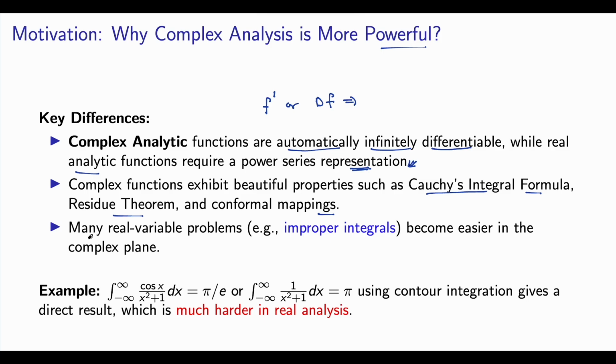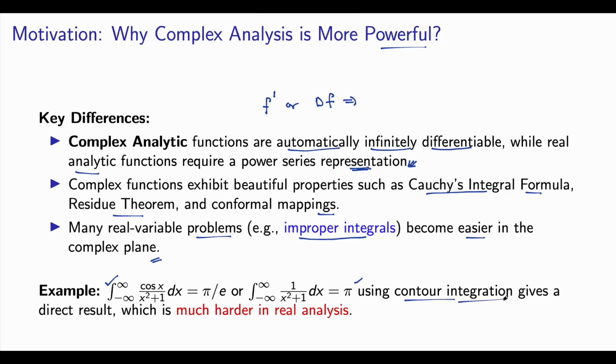And more importantly, many real integrals, such as improper integrals, become easier in the complex plane. When we solve an improper integral on the real line, life becomes harder. So if you see here, the improper integral from minus infinity to infinity of cosine x over x square plus 1 dx is equal to pi by e, or the integral from minus infinity to infinity of 1 by x square plus 1 dx is pi.